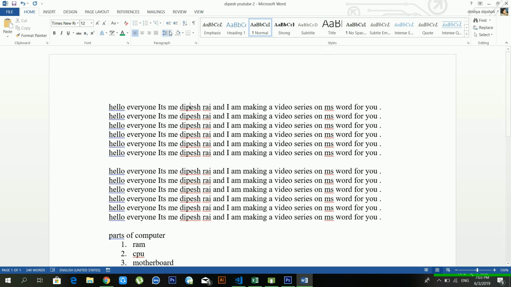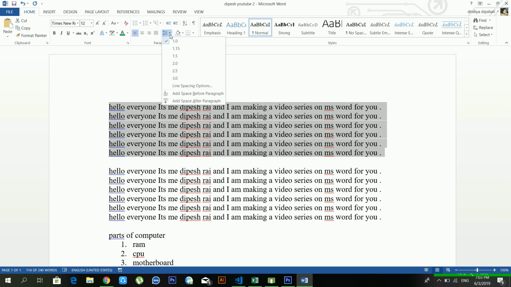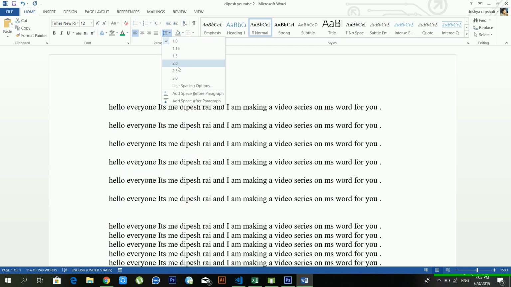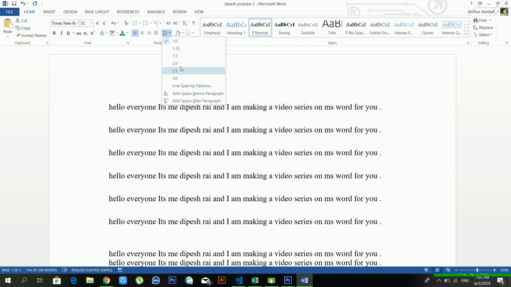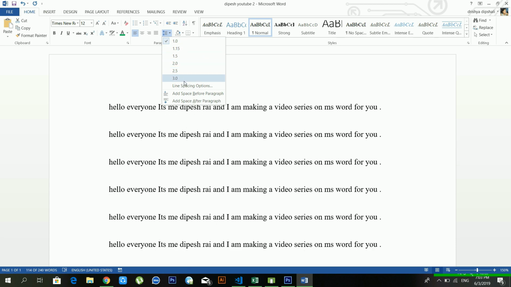Okay. And another option is line spacing. Okay, just wait for a moment. You just have to select this, and choose how much space you want to give in your lines. See, if you want to increase or decrease, you can use it from here.